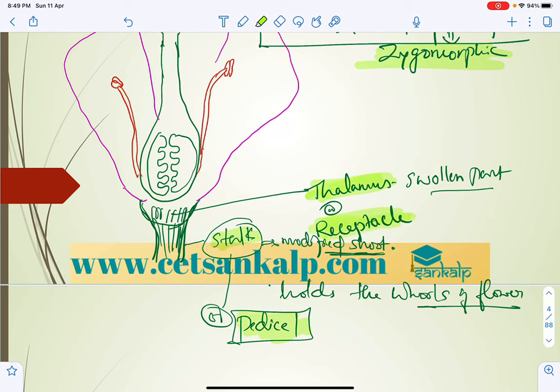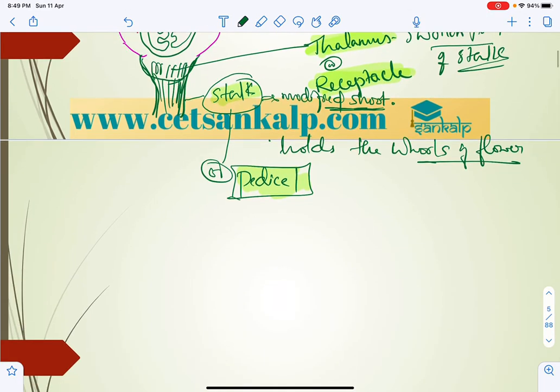Stalk is a modified shoot, whereas the swollen part of the stalk is called the thalamus. You can also say swollen part of the stalk, or the base of the flower, which is called thalamus or receptacle.